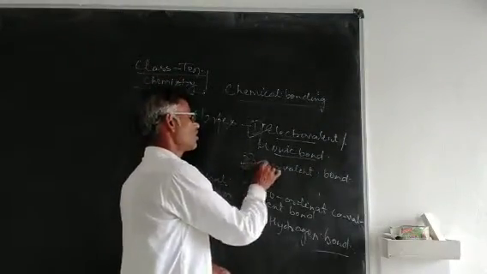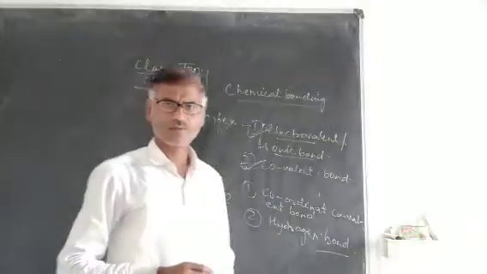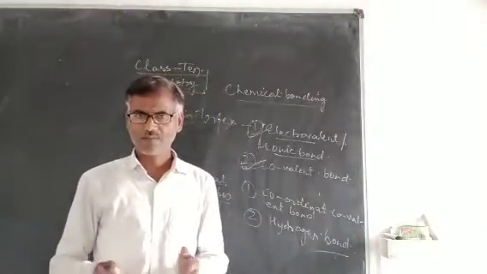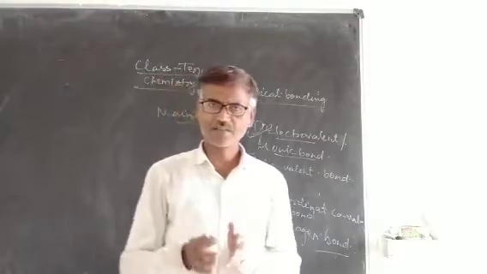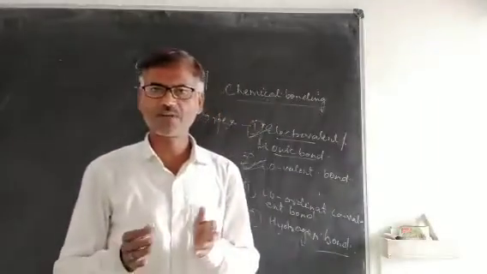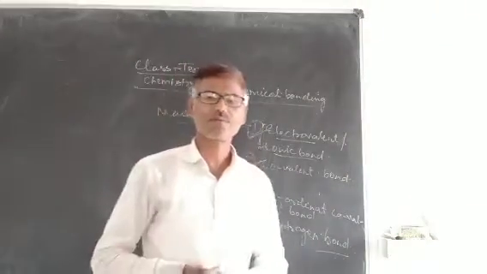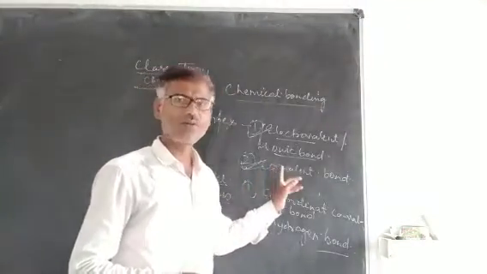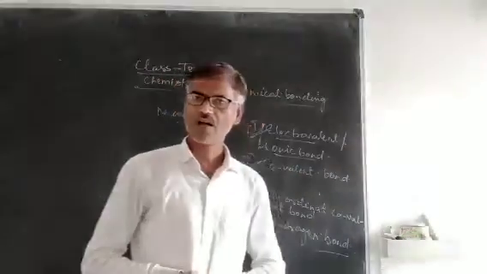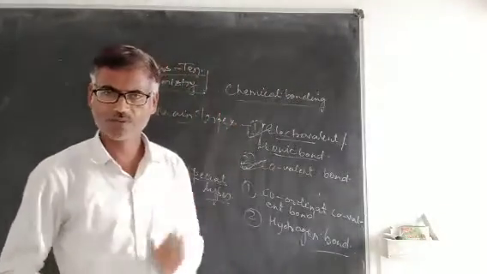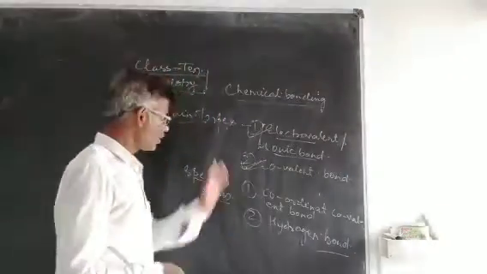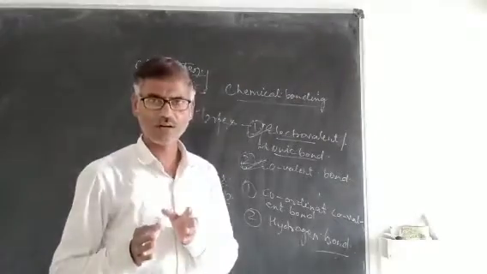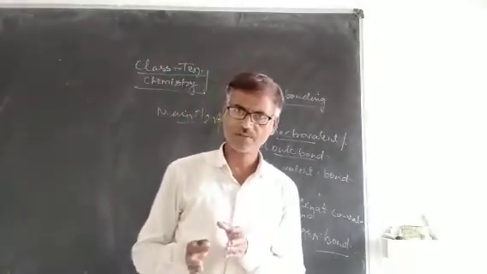Second is covalent bond. Covalent bond is formed by sharing of valence electrons, by sharing of electrons between participating atoms. And the compounds having this kind of bond are called covalent compounds. So these are the two main types of chemical bond: electrovalent bond and covalent bond.